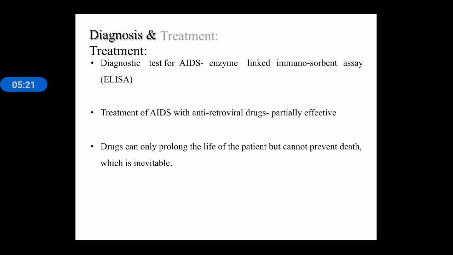Now, how is AIDS diagnosed and how is AIDS treated? AIDS is diagnosed by a specific test known as ELISA. ELISA is enzyme linked immunosorbent assay, and it is treated with specific types of antiretroviral drugs. These drugs only increase the lifespan of an organism which is infected by AIDS, but a permanent cure is not present till now.